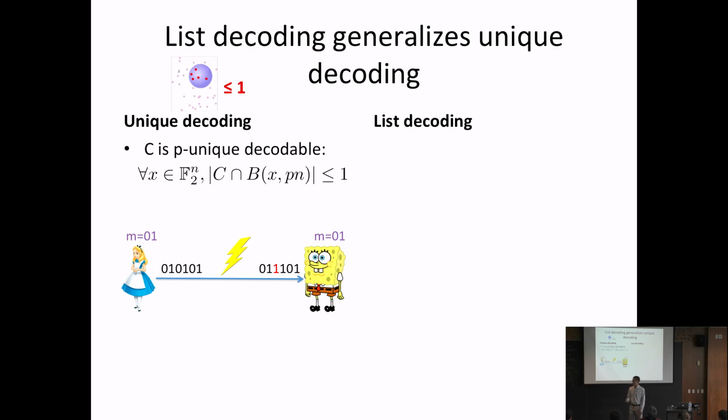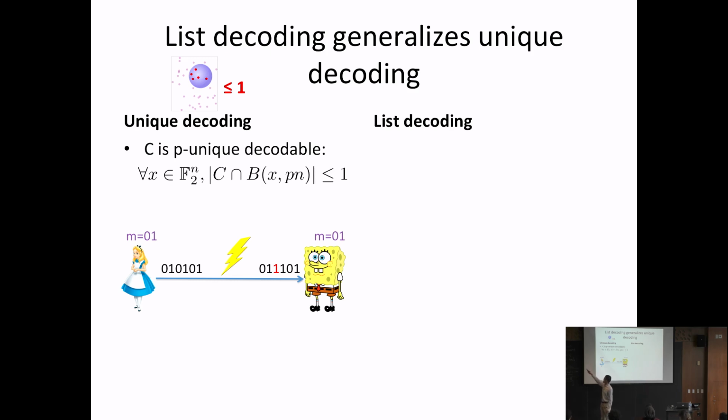Okay, and formally, we define this as follows. We're going to look at the set of things that Alice sends to Bob. These are the code words, so these are the strings of length 6. And it turns out most of the difficulty is in constructing a nice set of code words. So we're going to say this set of code words C, same C as the last slide, is p-unique decodable if for every x in F2 to the n, C intersect the ball around x of radius pn is at most 1. Okay, so first, what is B_x(pn)? I've written it up for you here.